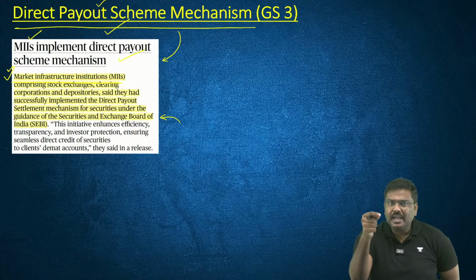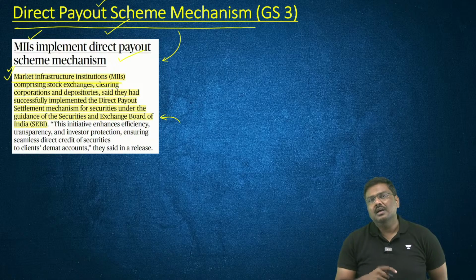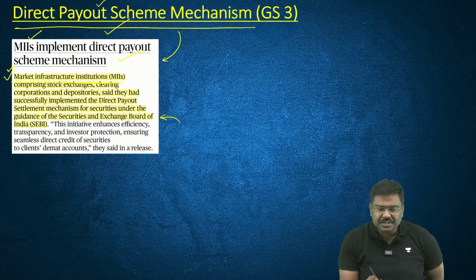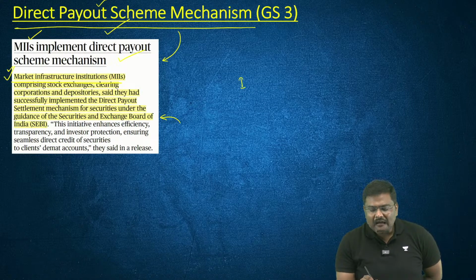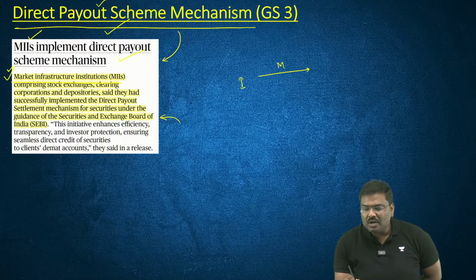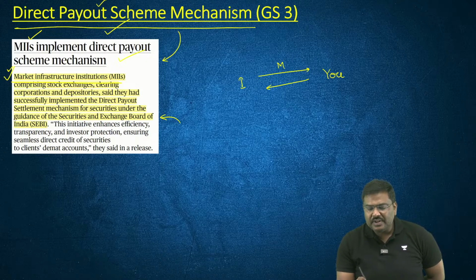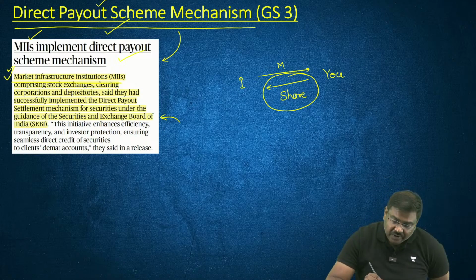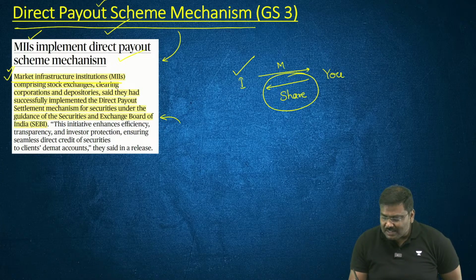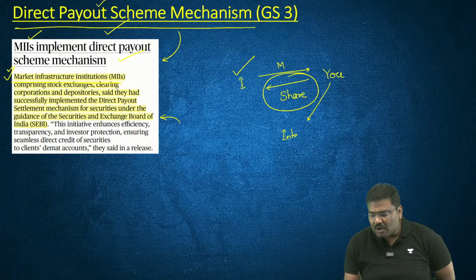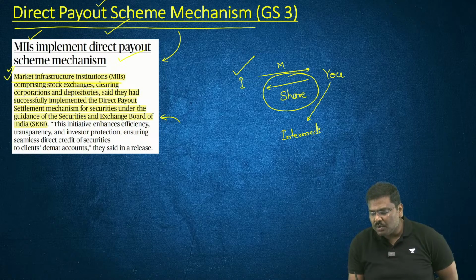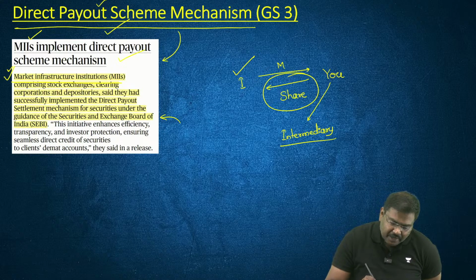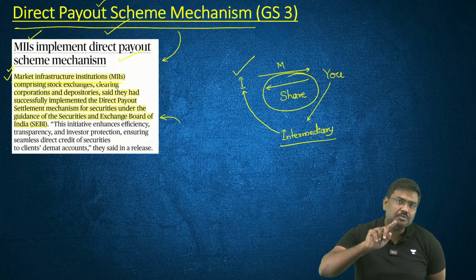The direct payout scheme essentially means the following. Earlier, understand this carefully, imagine I purchase a share. I am the investor. I will pay money to you. You are the holder of the share and you will transfer the share to me. But please understand, the shares were not directly transferred into my demat account. Rather, they would go into the demat account of the intermediary, let's say a stockbroker, and this intermediary would transfer the share into my account.